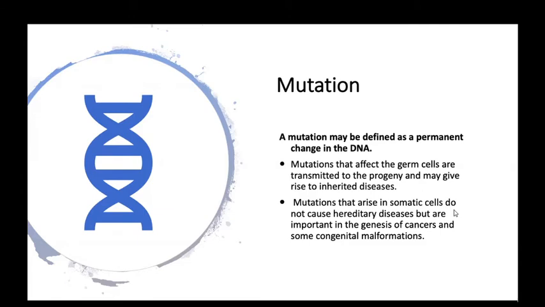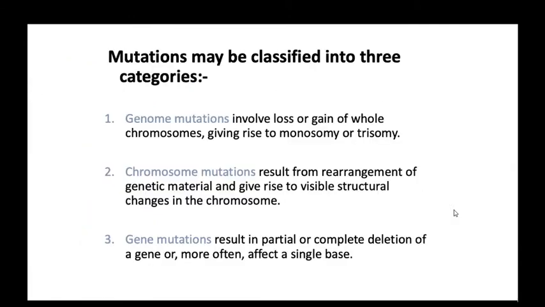Now coming to mutation, it may be classified into three categories: genomic mutations, chromosomal mutations, and gene mutation. What is genome mutation? That involves loss or gain of a whole chromosome, giving rise to a monosomy or trisomy.